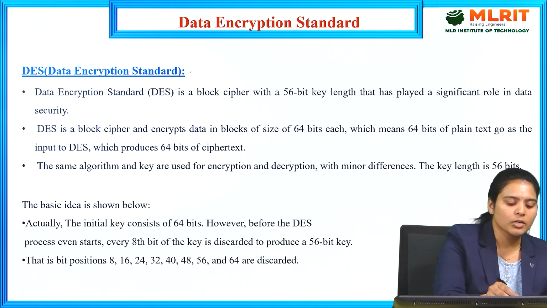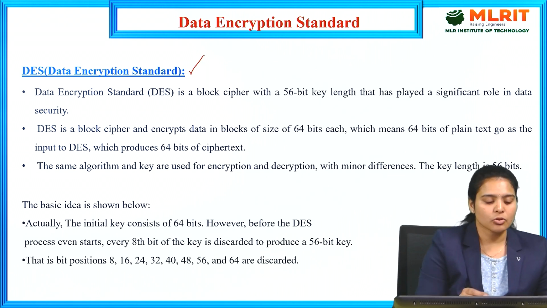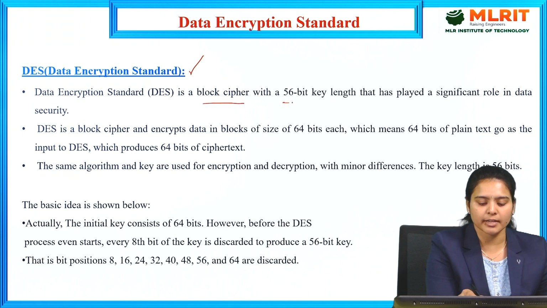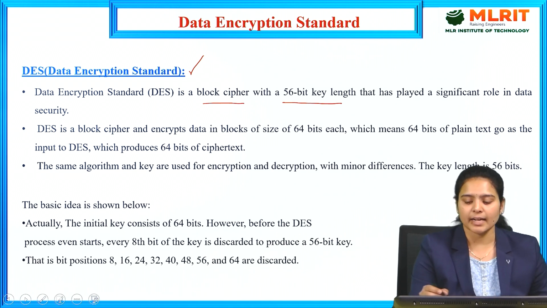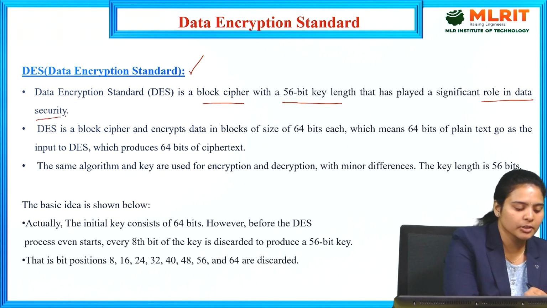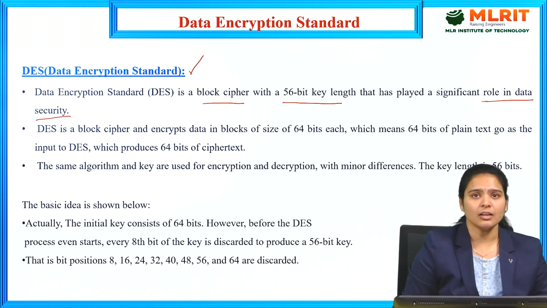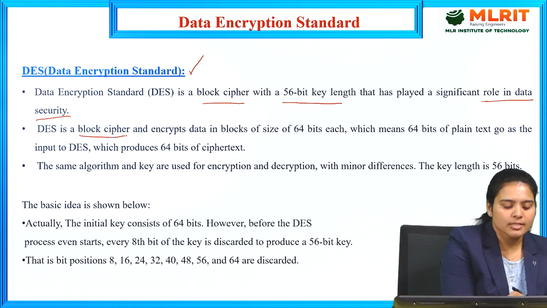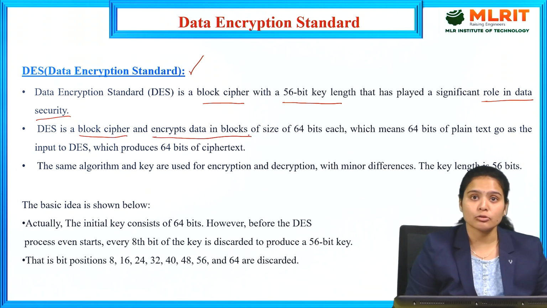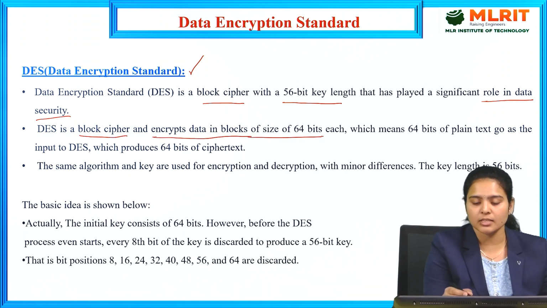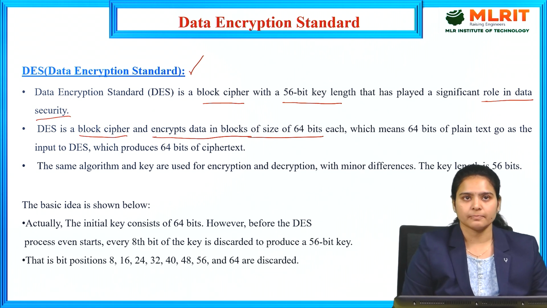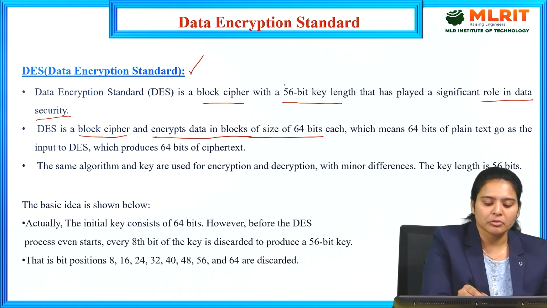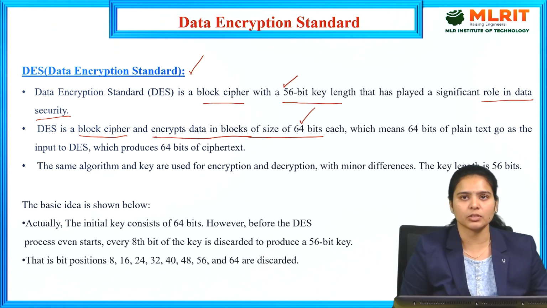Firstly we need to know what is meant by the Data Encryption Standard algorithm. It is a block cipher with a 56-bit key length, and it has a significant role in the data security process. It encrypts and decrypts in blocks of 64 bits each. We need to remember only two things in the Data Encryption Standard: 56 bits and 64 bits.